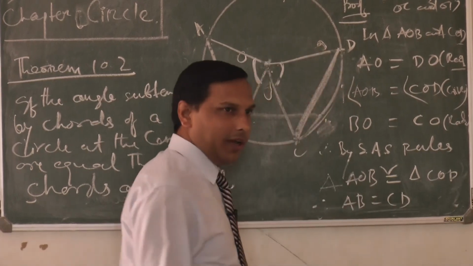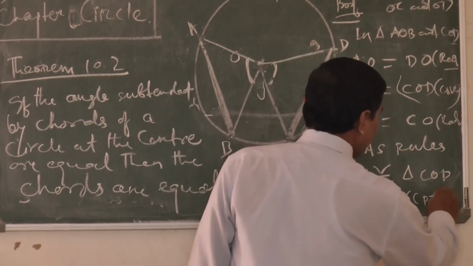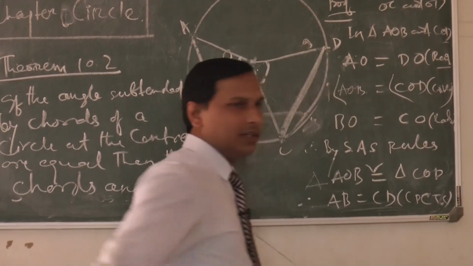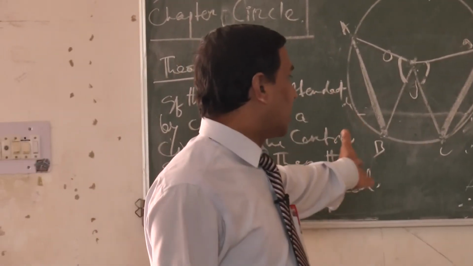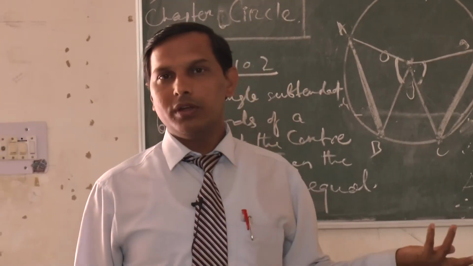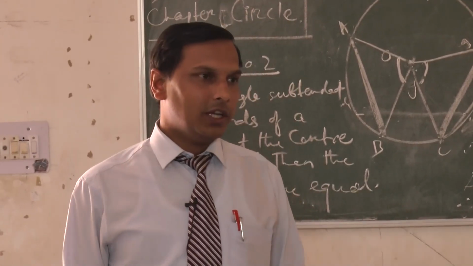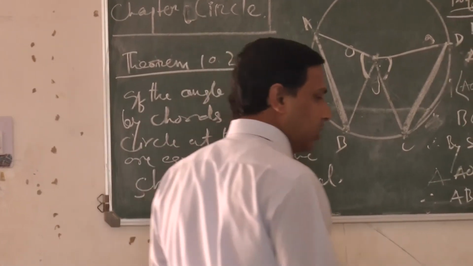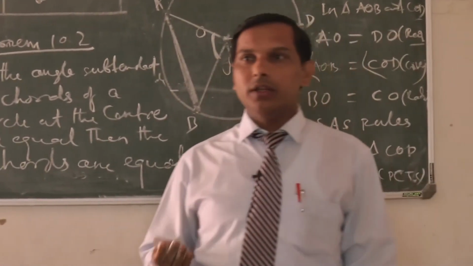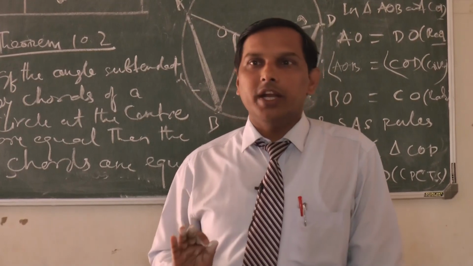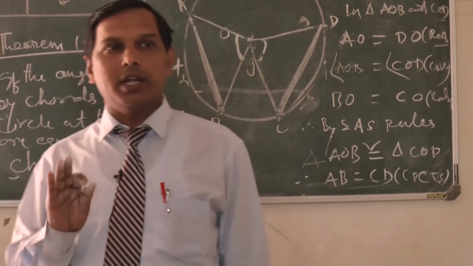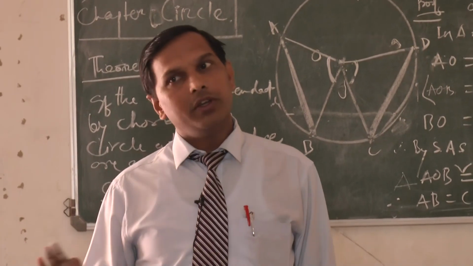Directly I am writing. Why? CPCT: corresponding parts of congruent triangles are congruent. Now AB equal to CD. This is the proof of the second theorem. Now you have read two theorems. What are the two theorems? Just recapitulate. First one: angles subtended by equal chords at the center of a circle are equal.